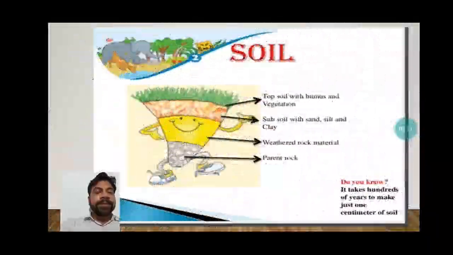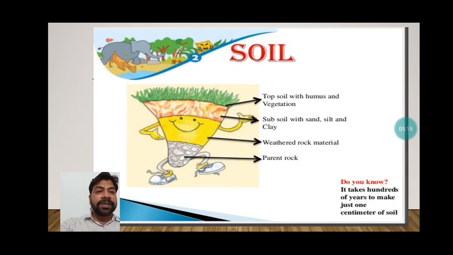Next is when we talk about the soil. Soil is also a very important part of our land. That is only land, no? So topsoil, subsoil, weathered rock and parent material, these are the divisions of soil. I am not talking about the types of soil. This is the division of the layers of soil.